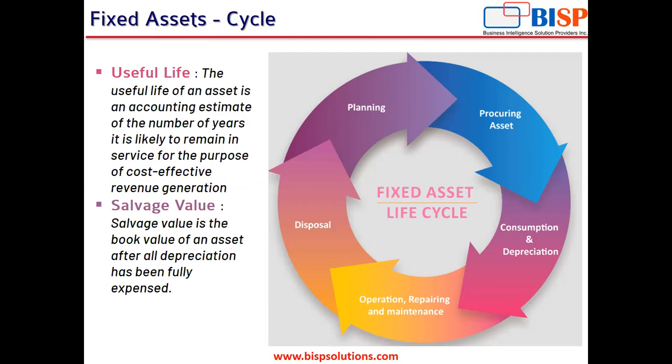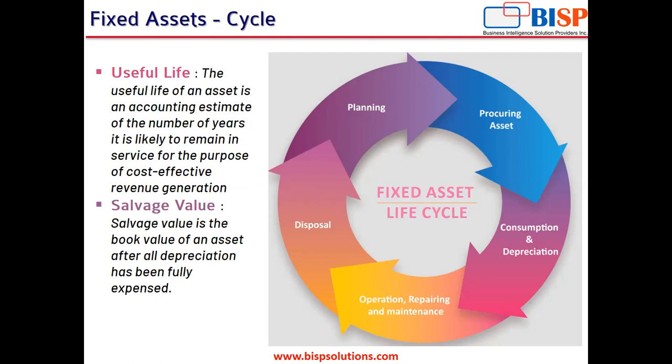Salvage value is the book value of an asset after all depreciation has been fully expensed. In simple words, salvage value is the value that I expect to receive when, after the useful life of the asset, I sell it in the market.